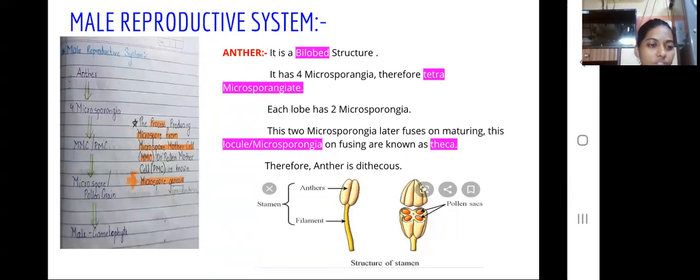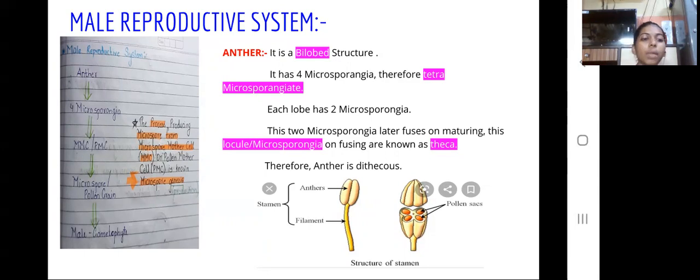Male reproductive system. The male reproductive system consists of the androecium. We know the androecium's individual member is the stamen, which consists of anther and filament. Anther has 4 microsporangia, which have MMC or PMC. We will study what MMC and PMC are.